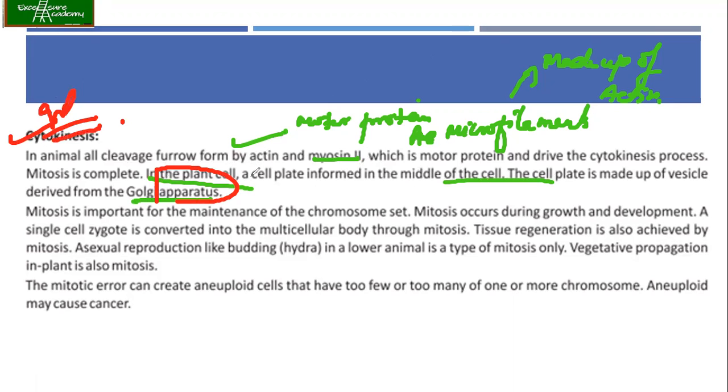Now, mitosis is important for the maintenance of the chromosome set. Yes, it also occurs during growth and development. Of course, when an organism is growing, what does it mean? It means that the cell is being divided repeatedly. Okay. Now, a single cell zygote is converted into a multicellular body through mitosis. So in our body also, skin repair keeps happening. It's all because of the mitosis. So in your hand also, every time you shed these cells, the dead cells are being removed and replaced by the new ones. So all this is happening and it is all possible just because of the mitosis.